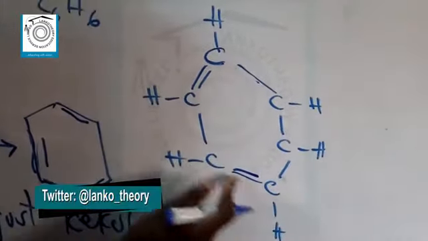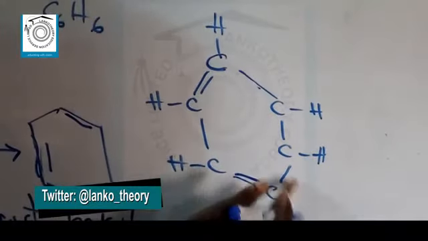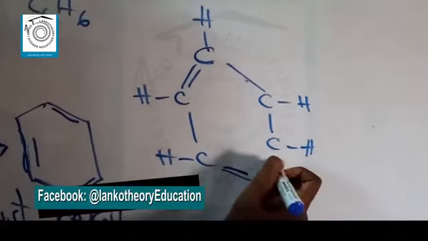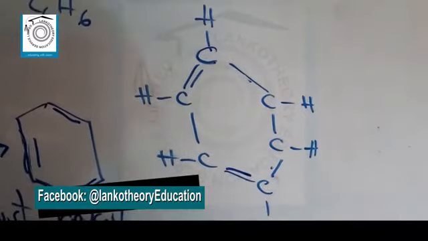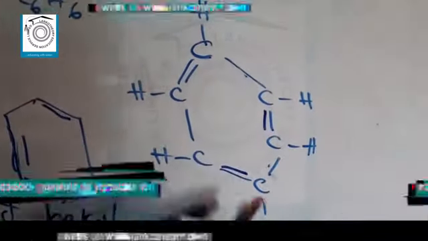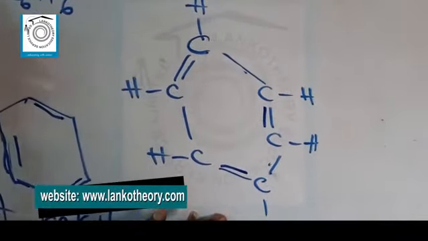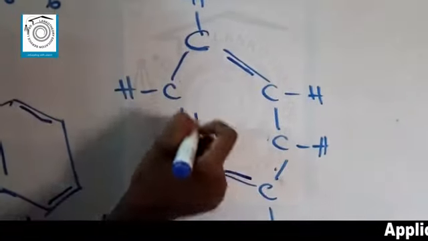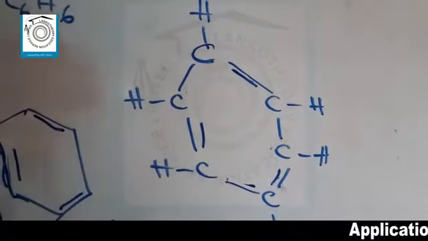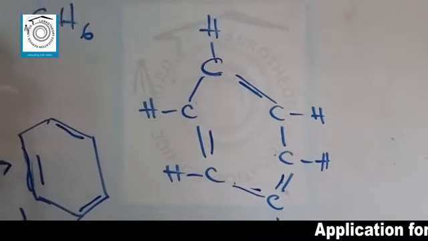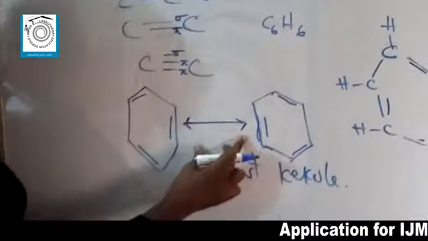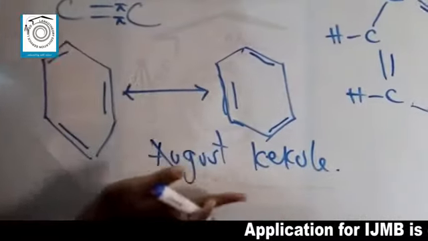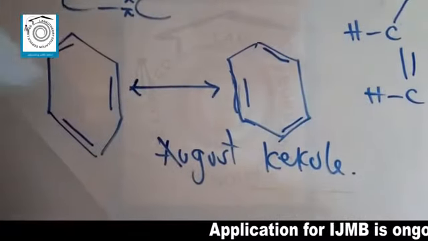Then you count the bonds for this carbon atom. So it's 4. For this one, it's also 4. If you place a bond here, this one becomes 5, which is wrong. So you have to place it here. Thereby, you have completed a structure of benzene. But now it can also be switched into this, and this. This explains the resonance structure of benzene. And like I said, resonance structure can be represented by this symbol. And the first structure was discovered by August Kekulé.